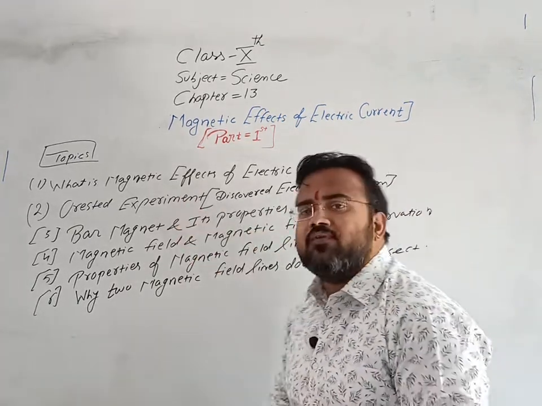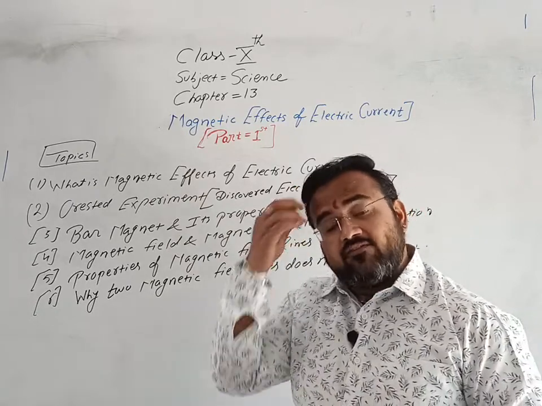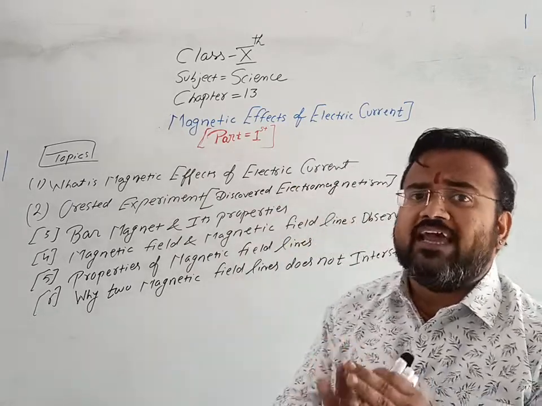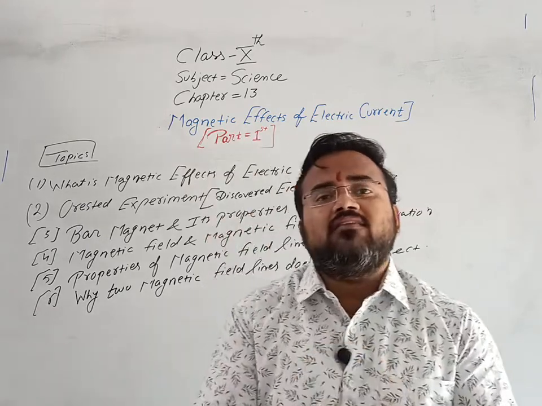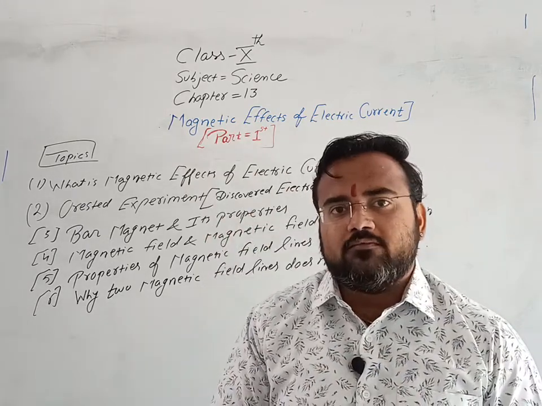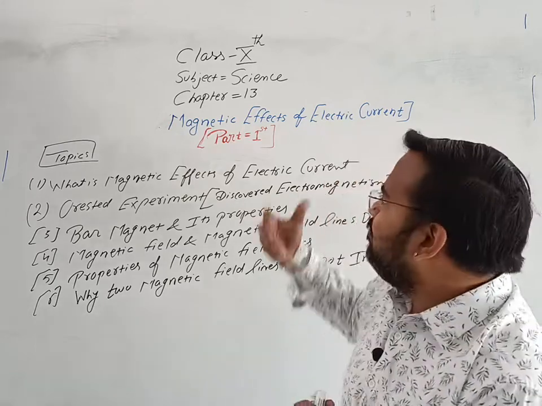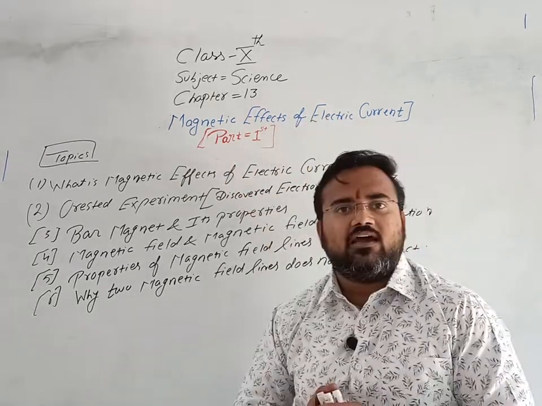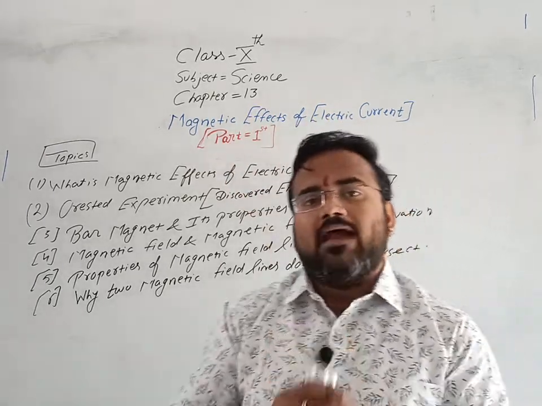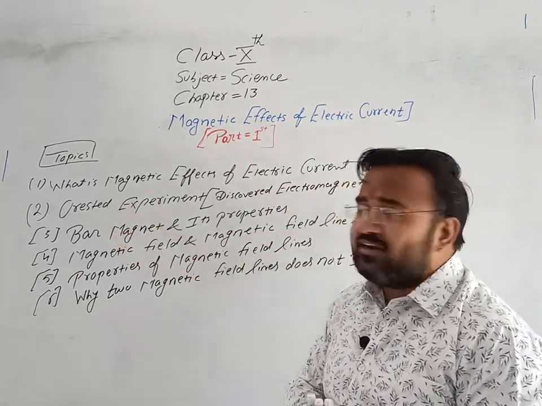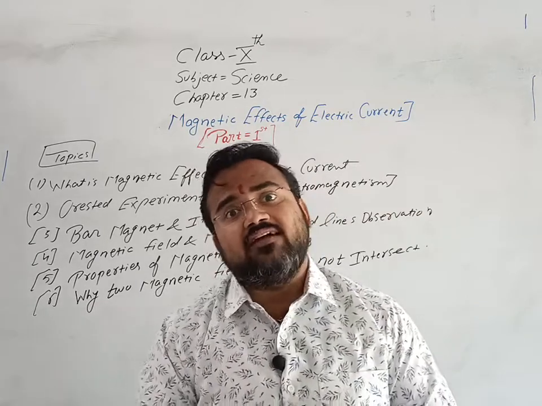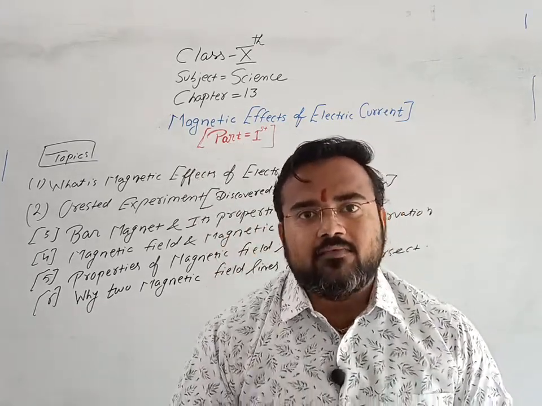First, what is magnetic effects of electric current? See, as I have told you, whenever we are going to start any chapter, first we have to see what is the meaning of the name of the chapter. First we will define the magnetic effects of electric current. Second, we are going to see Oersted experiment, who discovered the electromagnetism.